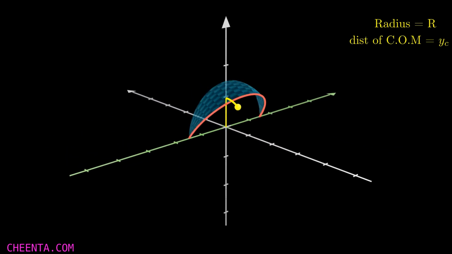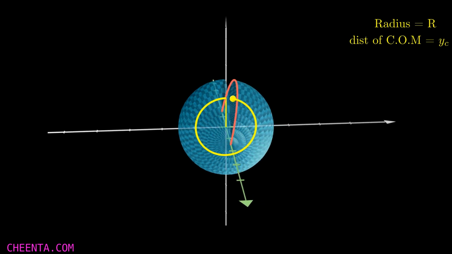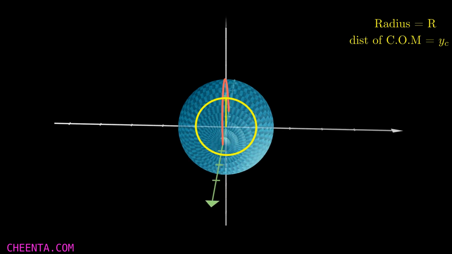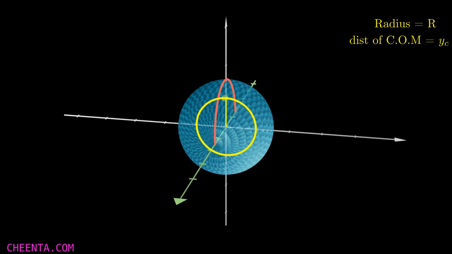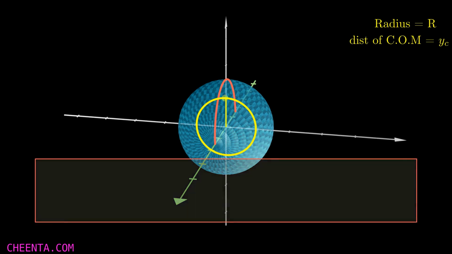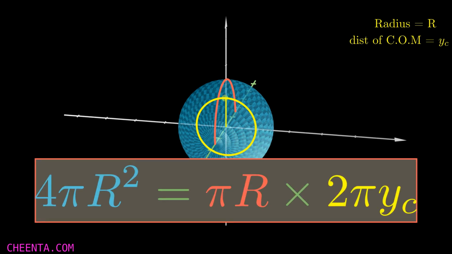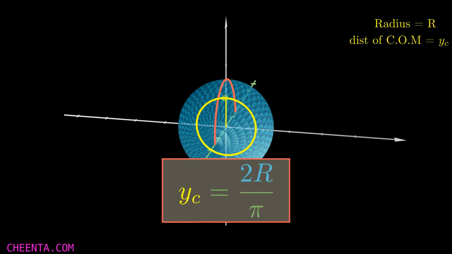Now I will rotate along the axis, and you can see that it is creating a sphere which is hollow. So we have to consider its area. Now let's apply the theorem. So you see that I have a sphere which is hollow. Using the first theorem I can write that the area of this hollow sphere, because it is hollow so I am taking the area, equals the length of the red curve times the distance traveled by the center of mass, and manipulating it I get the result, that is 2R by pi.